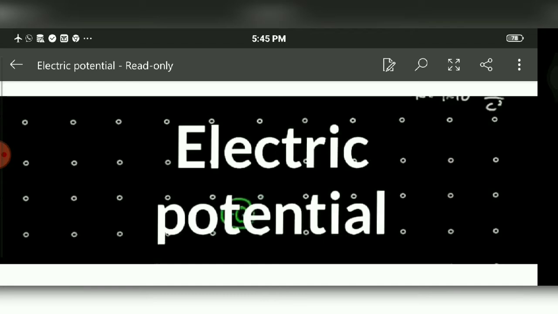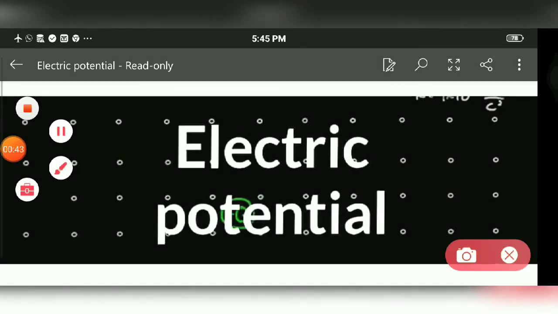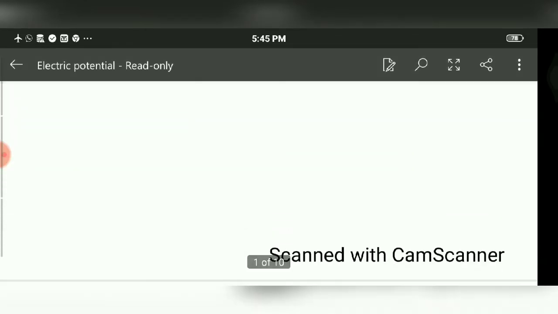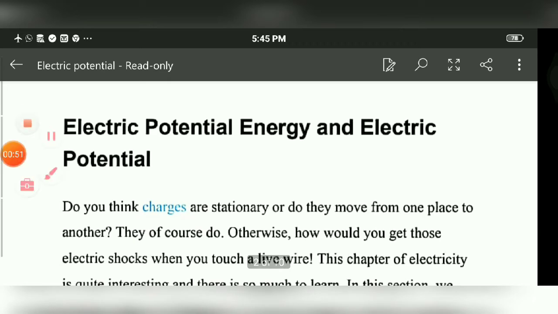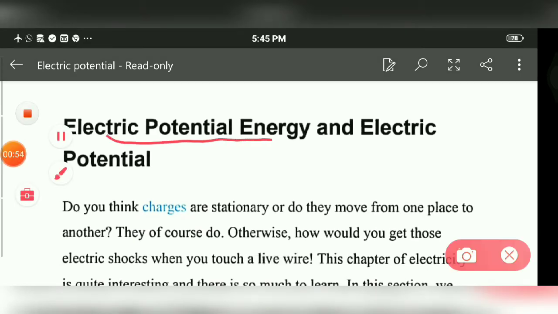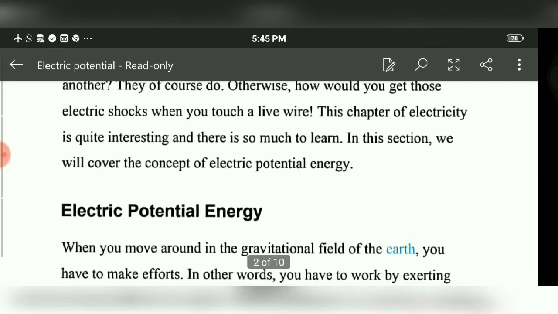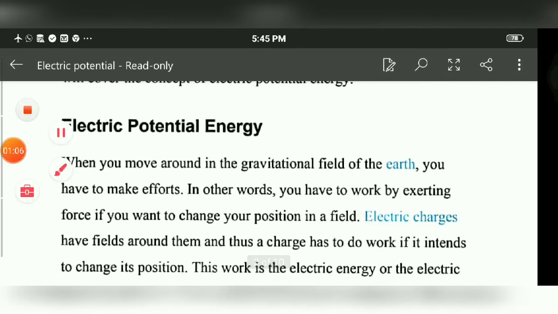So let's start our first topic, electric potential. Now before learning electric potential, we first have to learn about electric potential energy in detail, because once we come to know about electric potential energy, only then can we understand the actual definition and the physical significance of electric potential. So let's start with the topic.